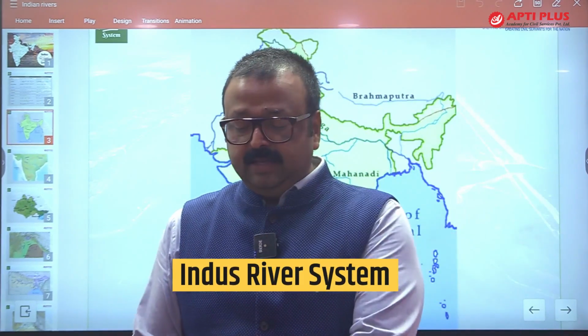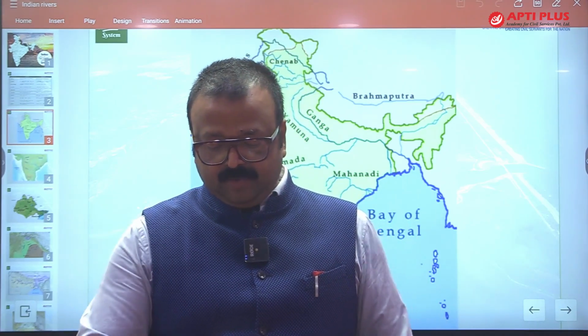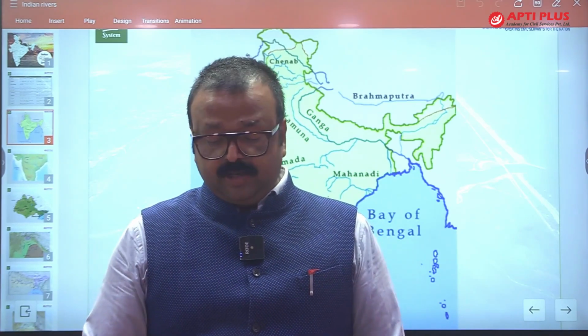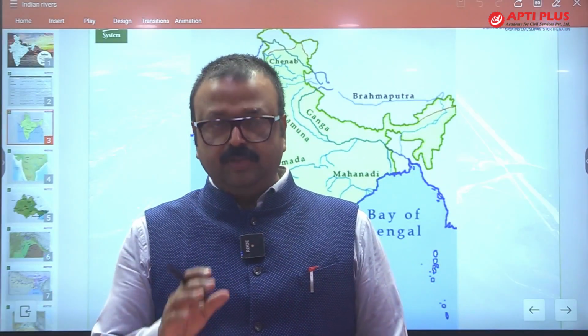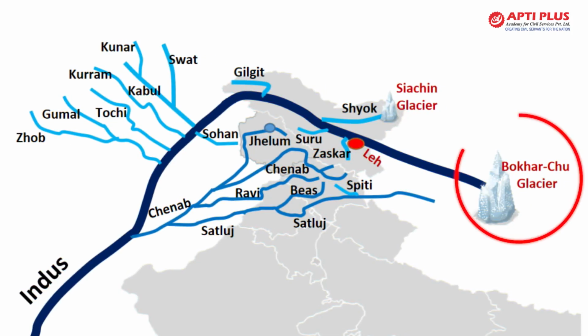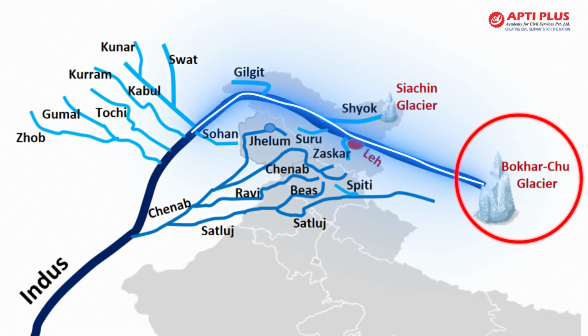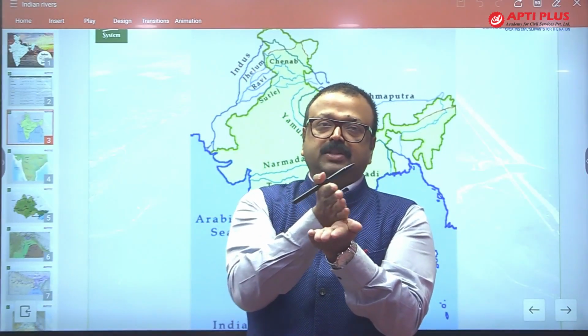So Indus is one of the largest rivers of the world, originating from the Himalaya. Okay, not Himalaya, originating from the Kailash range. If you see the Kailash range, which is on the Tibetan plateau, that is the Tibetan Himalaya also, there is a glacier, Bokhar Chu glacier. So the Indus River originates from the Bokhar Chu glacier, and then it starts moving towards north and west through the Indus Sangpo suture zone. So you will find this Greater Himalaya northern slope, and this is the Tibetan plateau.